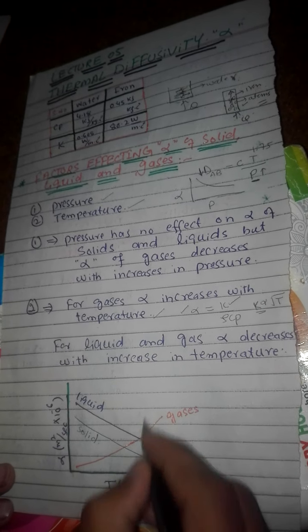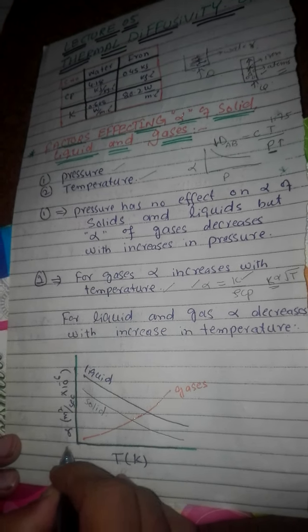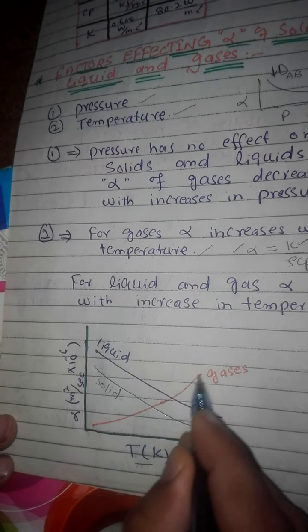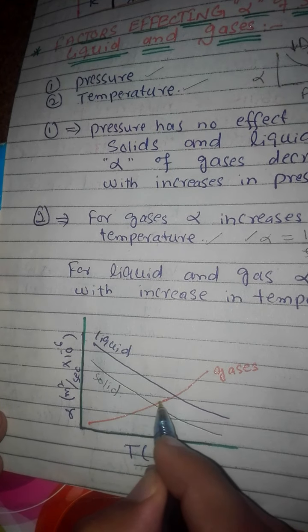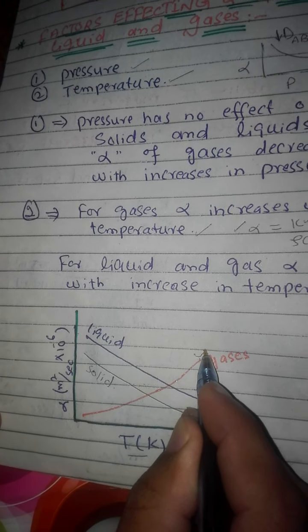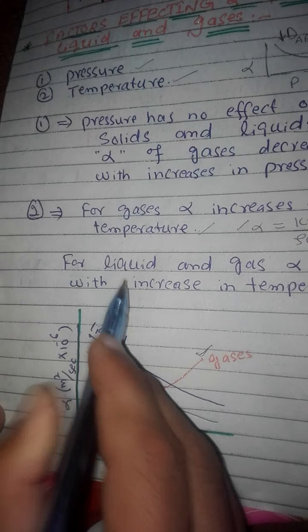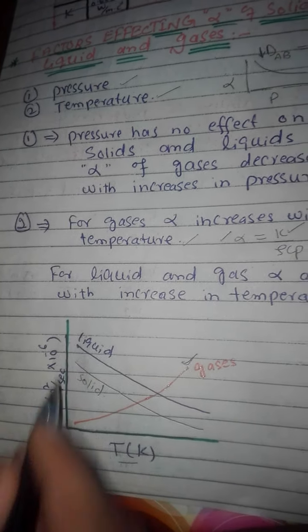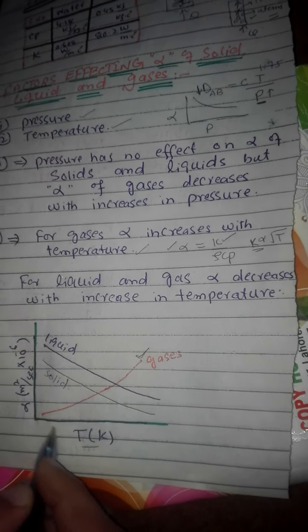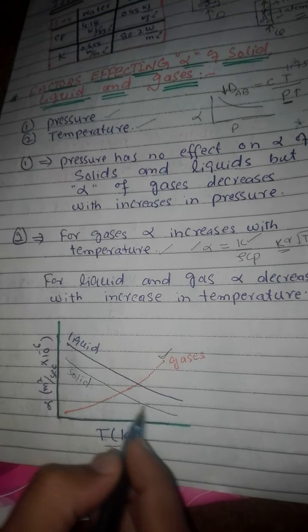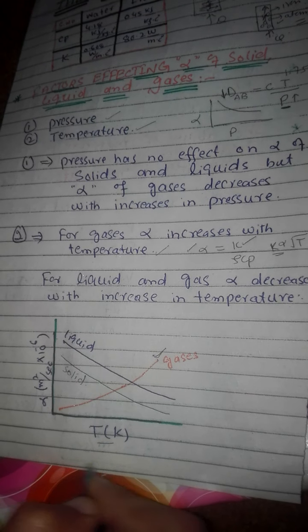Now, this is the thermal diffusivity of gases with respect to temperature. The red line is for gases. When we increase the temperature of gases, its thermal diffusivity increases. Similarly, for liquid and solid, the thermal diffusivity decreases with increase in temperature. This line is for liquid. When we increase the temperature of liquid, its thermal diffusivity decreases. Similarly, for solid, the thermal diffusivity decreases with increase in temperature.